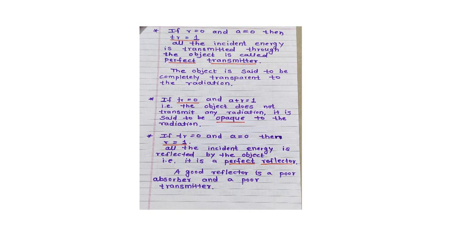Next is, if the coefficient of transmission is 0 and the coefficient of absorption equals 0, then the coefficient of reflection equals 1. It means all the incident energy is reflected by the object. That is, it is a perfect reflector.